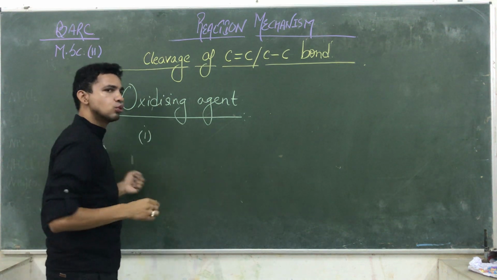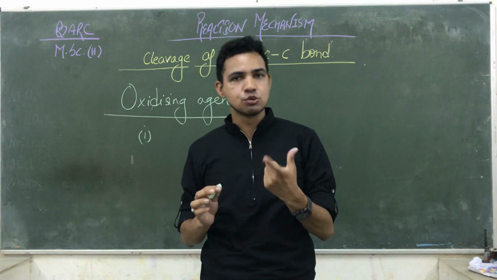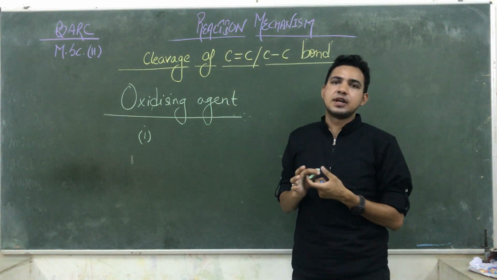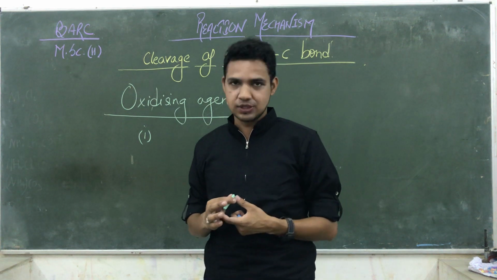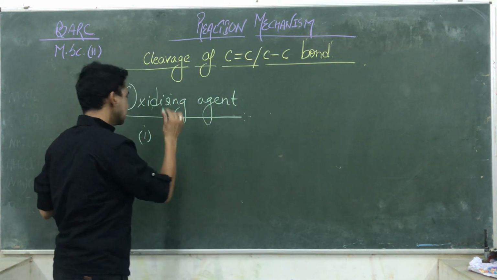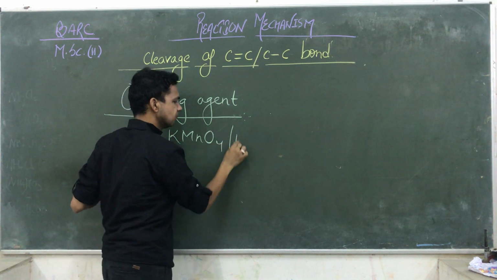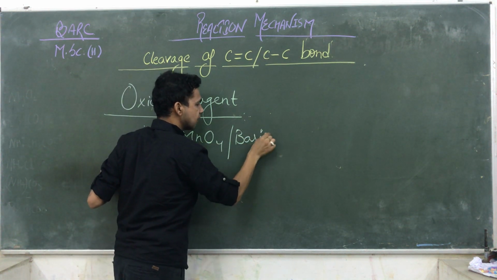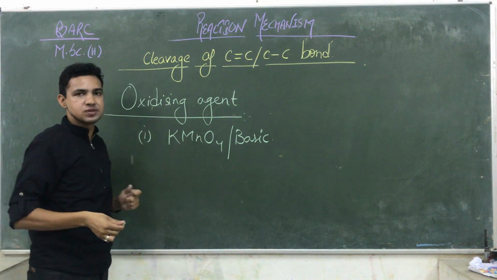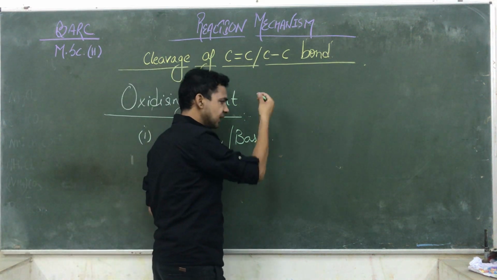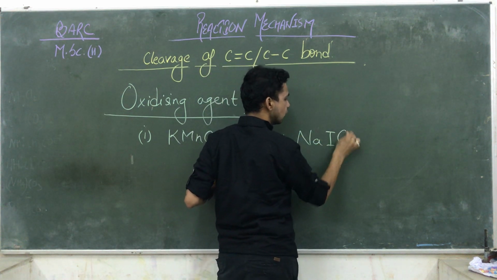If we are going to decompose the double as well as the single bonds that exist between these two carbon atoms or multiple carbon atoms, we use different kinds of oxidizing agents. Like we use KMnO4 in basic medium. The KMnO4 provides the nascent oxygen that helps to decompose these bonds, and in this medium we also add NaIO4.